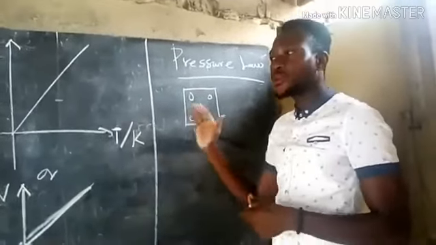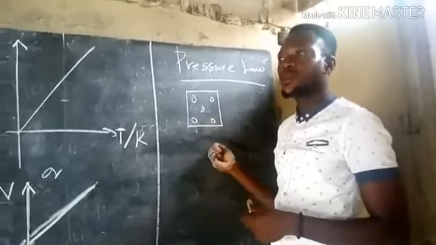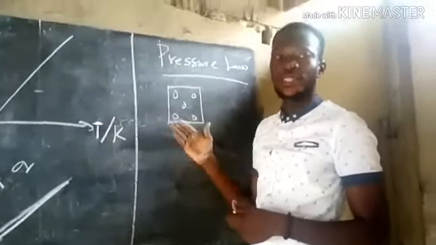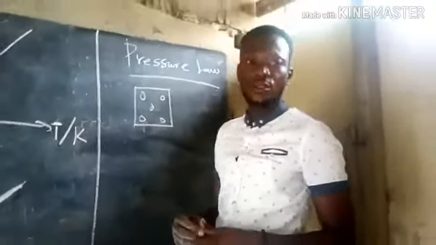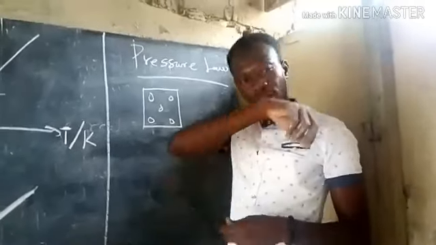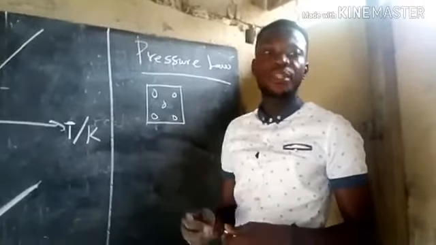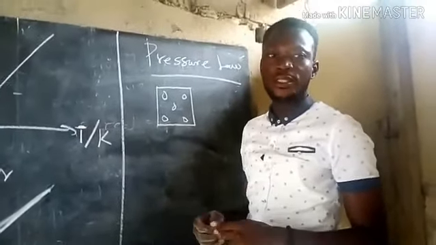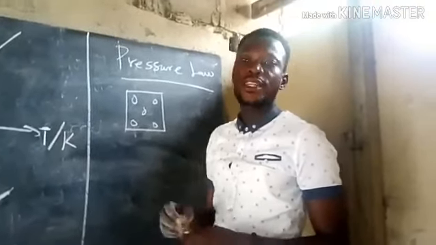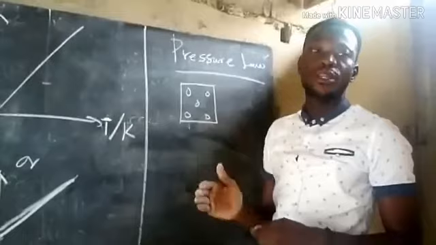So we can say that pressure increases as temperature increases, or pressure decreases as temperature decreases. So this tells us that we have a direct relationship between pressure and temperature, as we obtained for Charles' law. So this is how we go about pressure law. It states that the pressure of a fixed mass of gas is directly proportional to its absolute temperature when volume remains constant. I'm repeating, pressure law states that the pressure of a fixed mass of gas is directly proportional to its absolute temperature when volume remains constant.